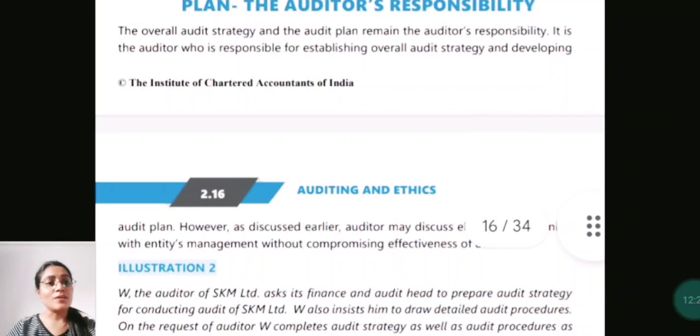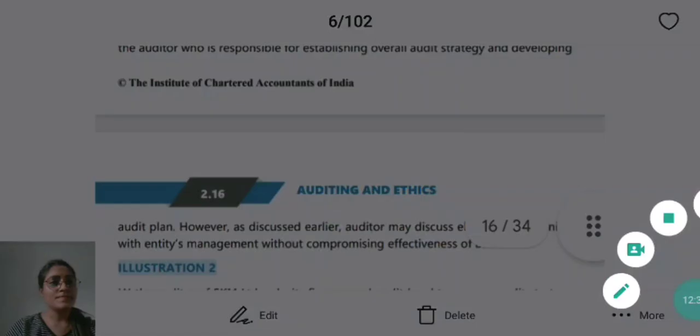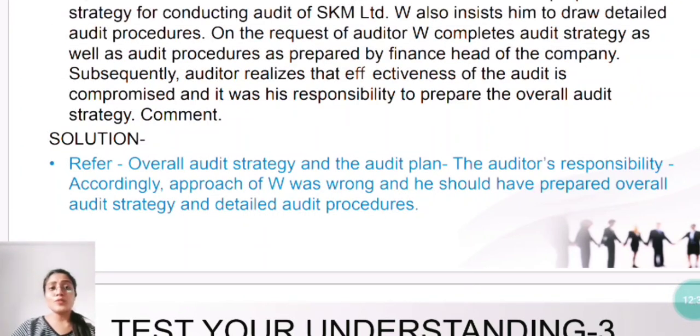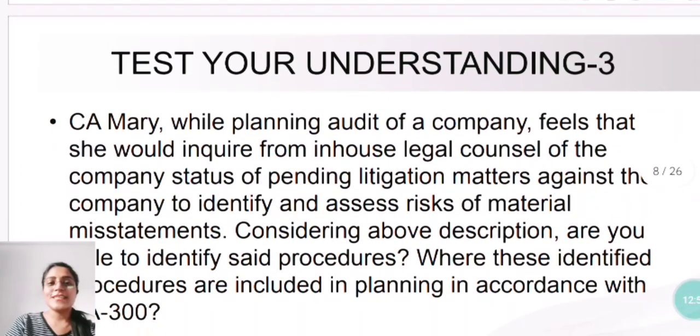Okay, now let's go again to our answer part. So you can see that accordingly, approach of the auditor was wrong, and he should have prepared overall audit strategy and the detailed audit procedures. Okay, he should not compromise the effectiveness of the audit at all. Okay. Next question is about the test your understanding question.